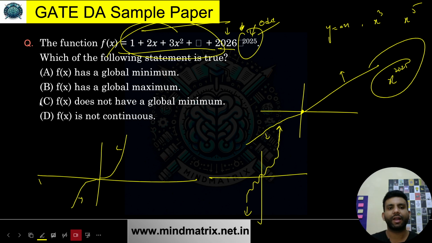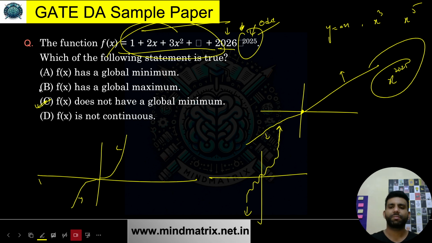I'll definitely try to make you understand that. But I feel like whatever explanations I have given you right now will make it clear that this is going to be the correct answer. This was quite clear earlier, and why we don't have a global maxima or minima is clear.